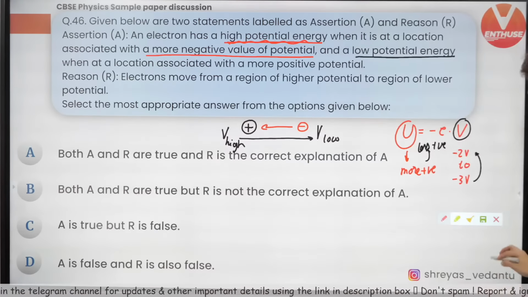Given below again two statements. Increasing the current sensitivity of a galvanometer by increasing the number of turns may not necessarily increase the voltage sensitivity. And second statement, the resistance of the coil of a galvanometer increases on increasing the number of turns. Well, this is very interesting. What happens when you increase the number of turns?